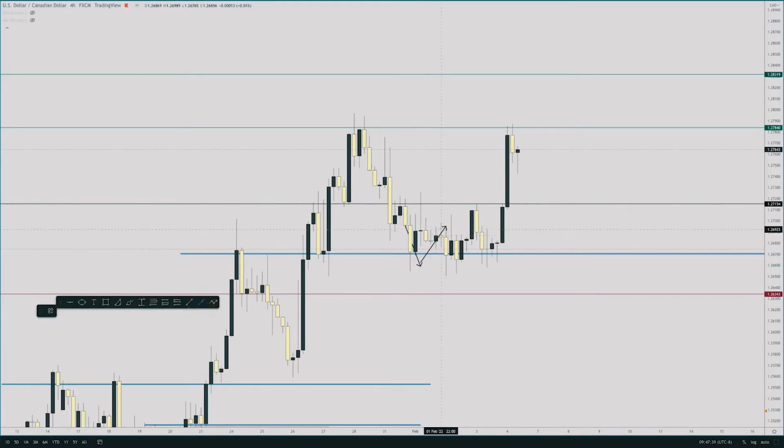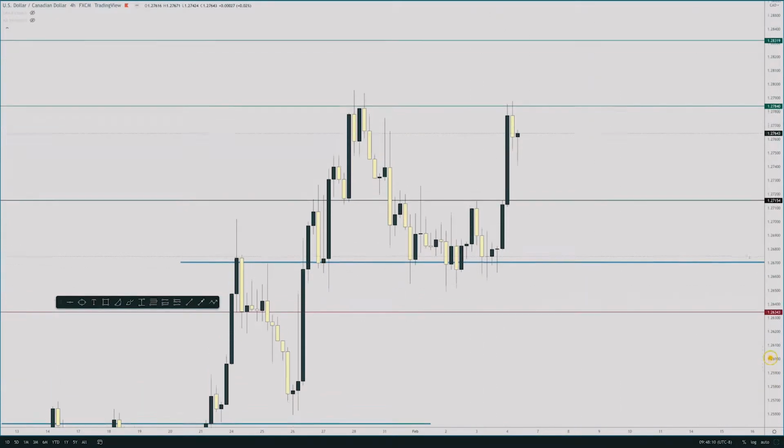Price made a triple bottom here and then had a breakout to the upside, and this move happened on Friday. It was backed by the NFP, non-farm payroll news, and had a major bullish breakout, right? So I'm gonna remove that, but this is what a triple bottom looks like. As you can see, left shoulder, the middle point is longer than the left and right shoulders, which makes this the head. And you could also call this an inverse head and shoulder, but I call it a triple bottom.